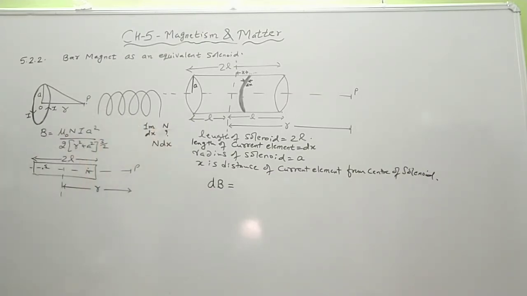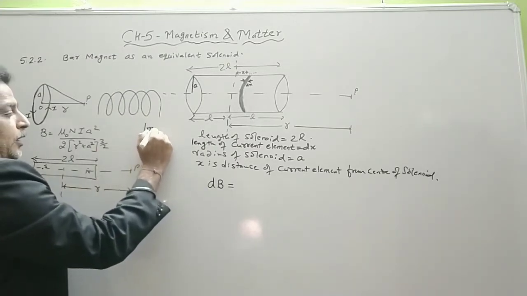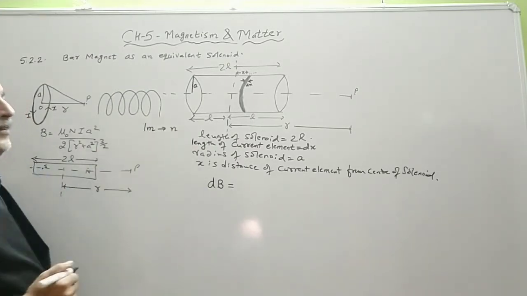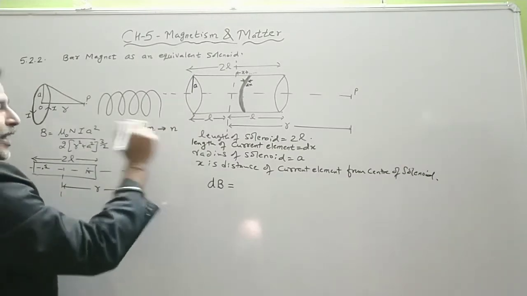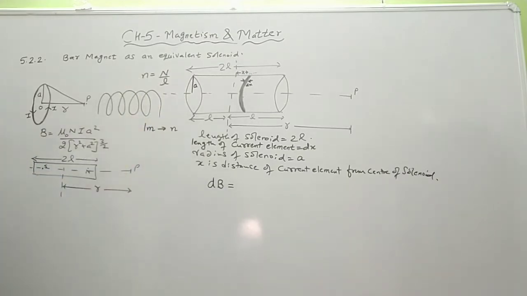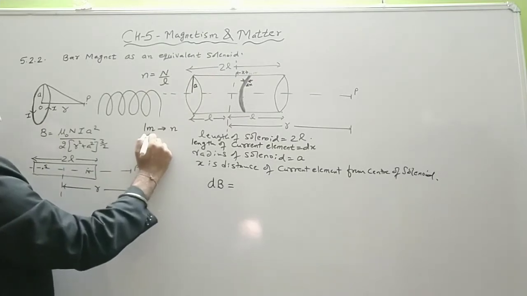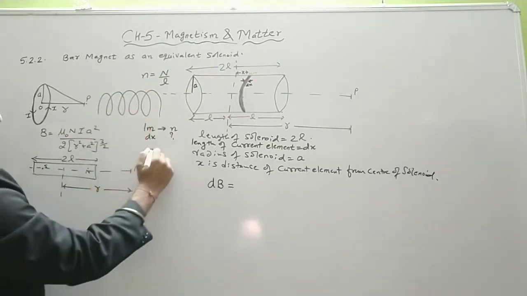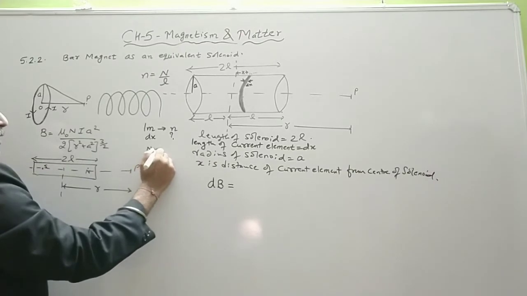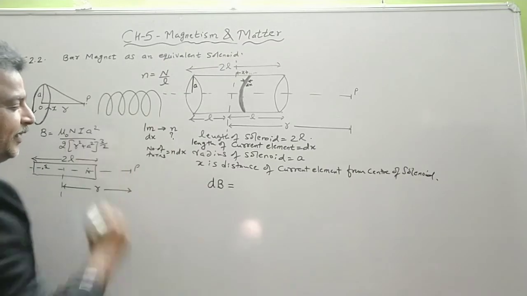So small n is defined as the number of turns per unit length. In 1 meter, the number of turns is small n. We know the formula: small n is equal to capital N upon L, and its unit is per meter. So for a length of dx, the number of turns is n into dx.